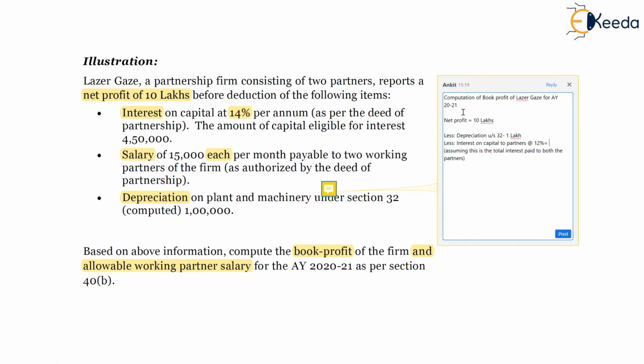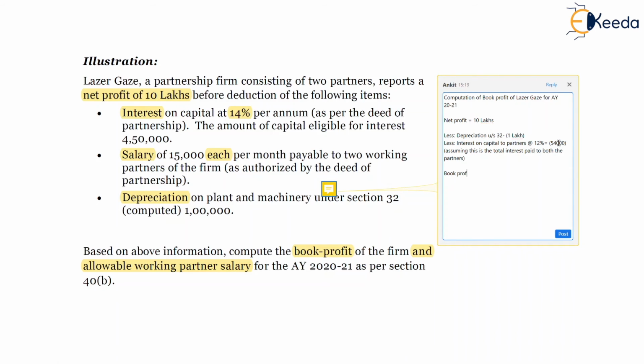The amount is 4,50,000 into 12%, which is nothing but 54,000. This is to be deducted. Even 1 lakh is to be deducted. And for the purpose of computation of book profit, the salary won't be included, so there is no effect of the salary on the calculation of book profit.